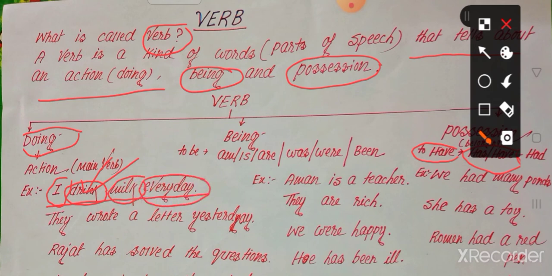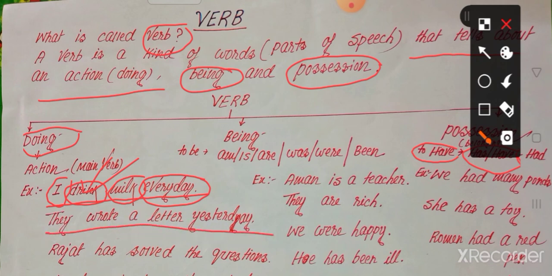So I want to say that drink shows us an action. That's why drink is an action or doing verb. Next, see, they wrote a letter yesterday. They wrote a letter yesterday.